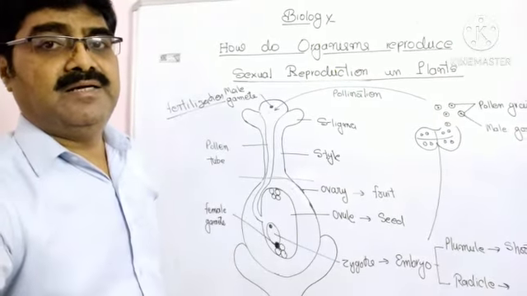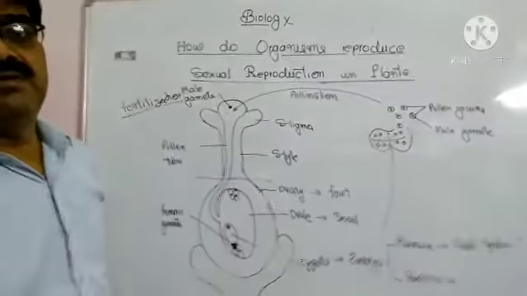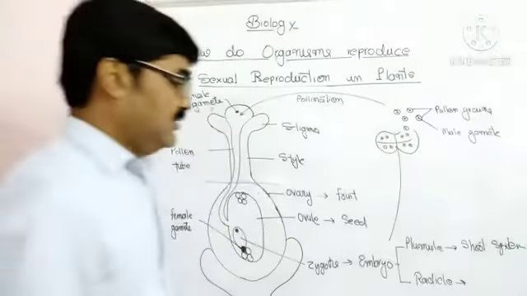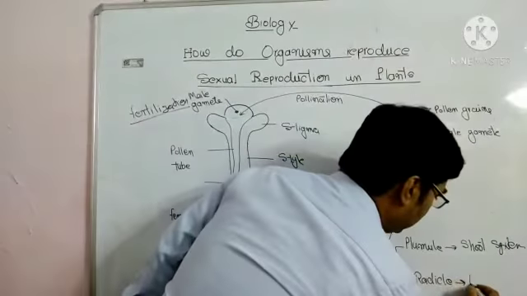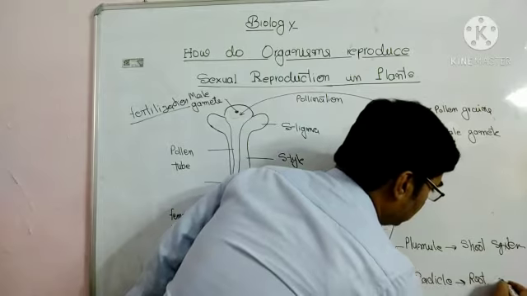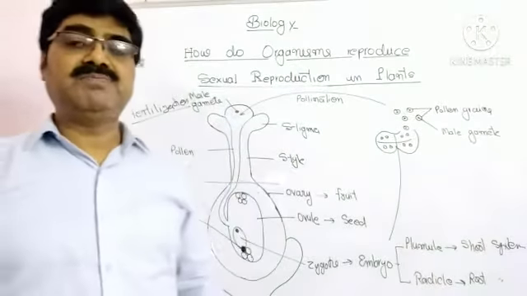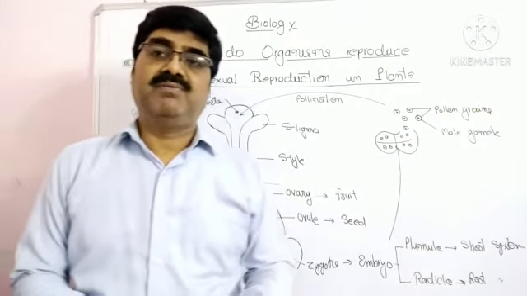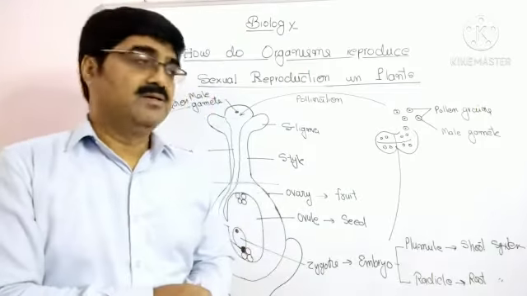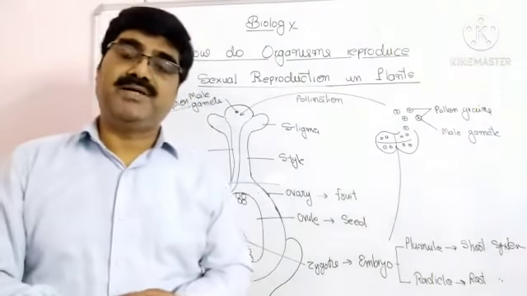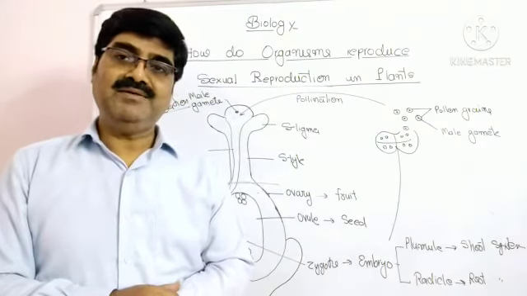Okay, and the radicle develops downward to form the root system, and in this way a plant is developed from the seed. So that was sexual reproduction in plants. Okay, thank you.